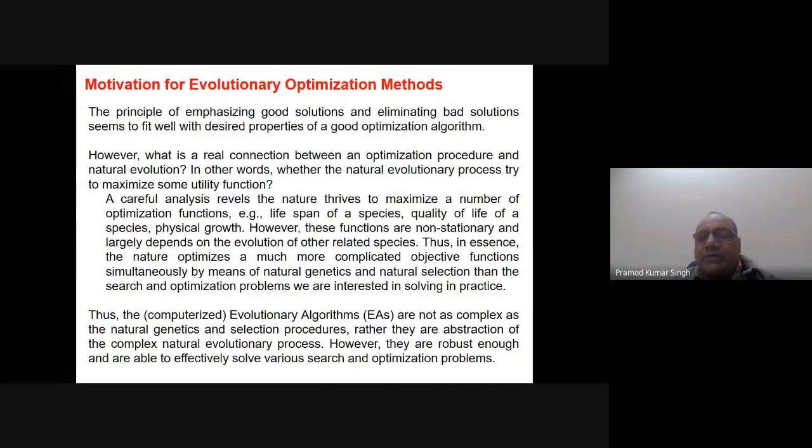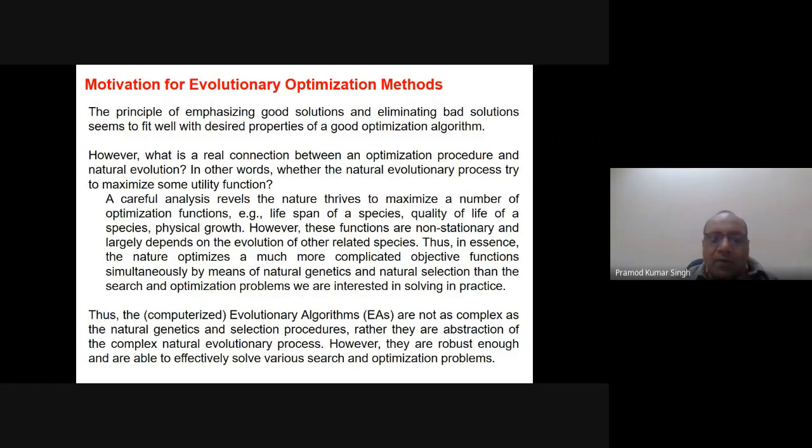So if a new species is developed and it shares the resources, then it will affect basically everyone. Thus, in essence, nature optimizes a much more complicated objective function simultaneously by means of natural genetics and natural selection, compared to the search and optimization problems we are interested in solving in practice. So rather, what I am saying here is that nature is solving a more complicated multi-objective optimization problem instead of a single objective optimization problem.